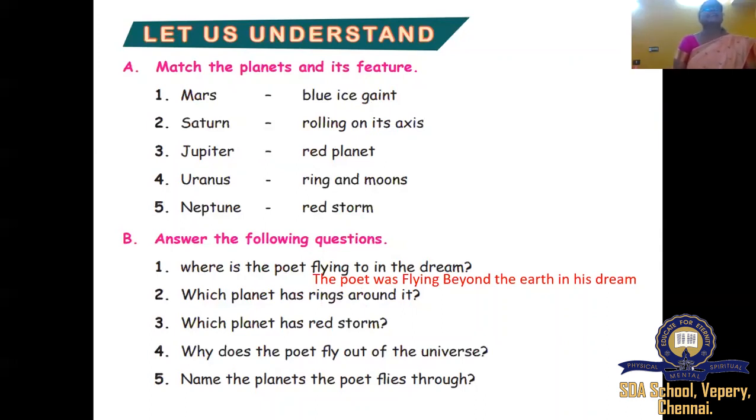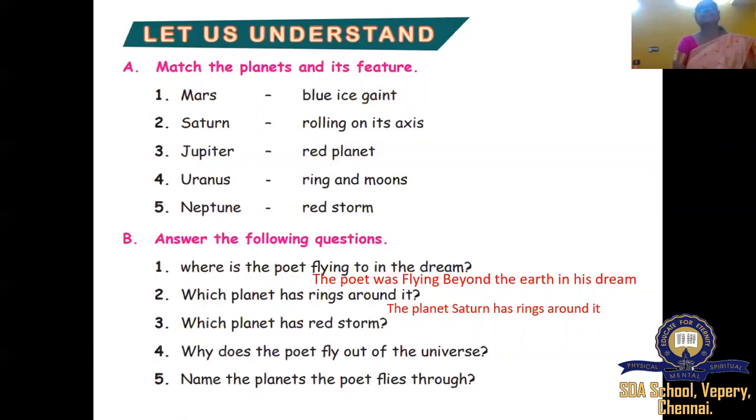Question 2, which planet has a ring around it? The planet Saturn has rings around it. Repeat with me.